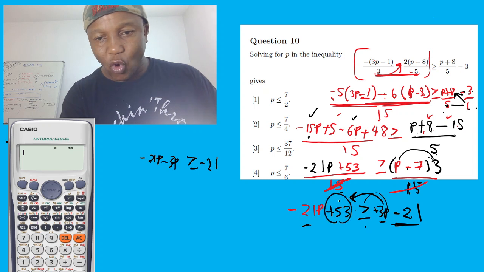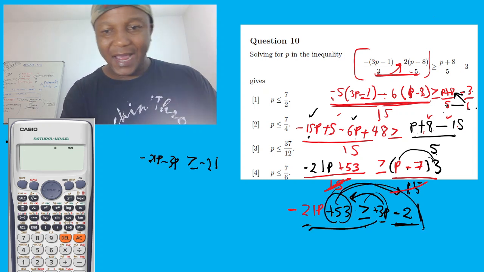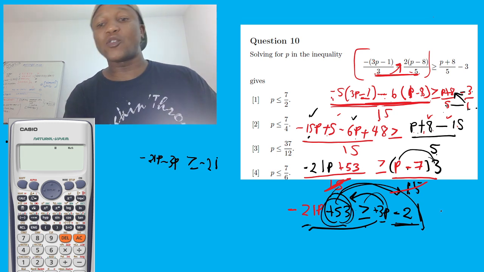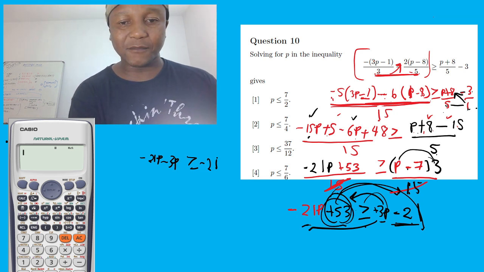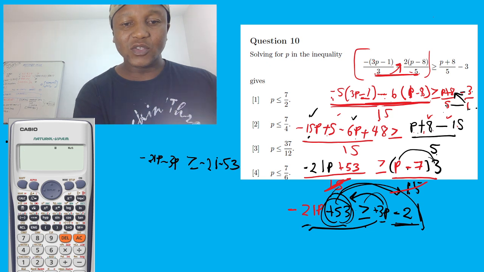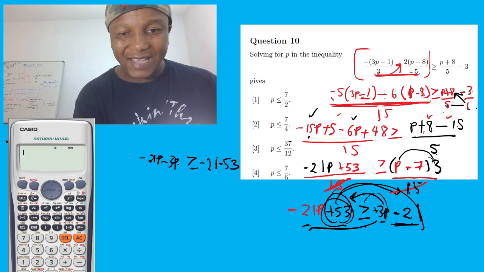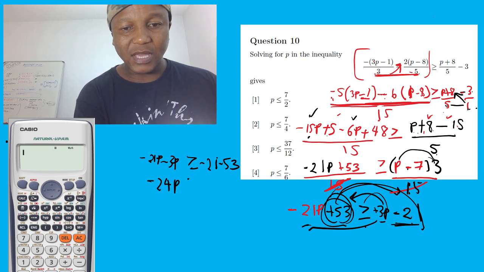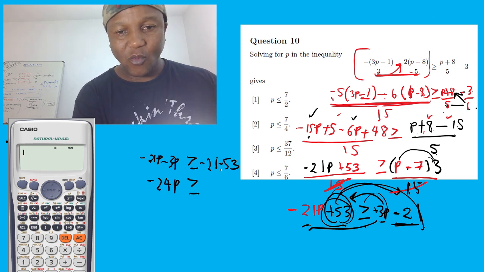Now this must go to the number, because there's a number. You see, letter goes to the letter, number goes to the number. Remember, this is positive 53. When it goes over the equal sign, it becomes negative 53. So now negative 21 minus negative 3 gives us minus 24p, greater or equal. Negative 21 minus negative 53 gives us negative 74.